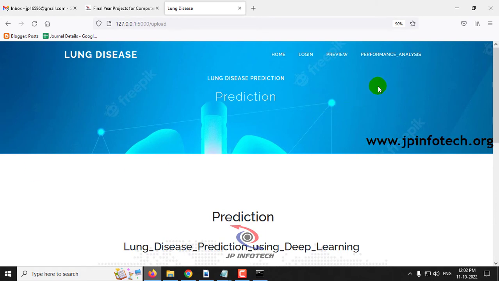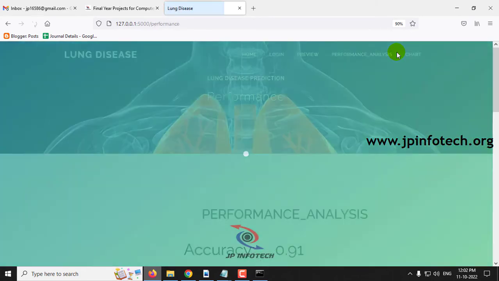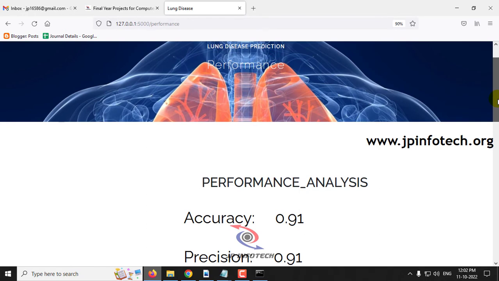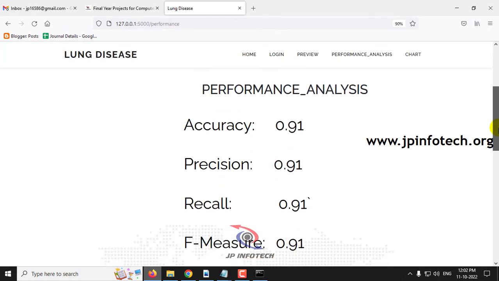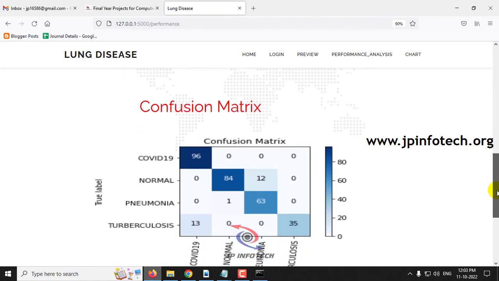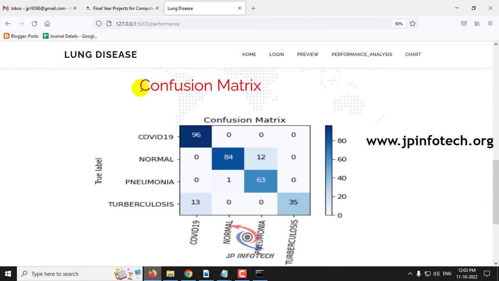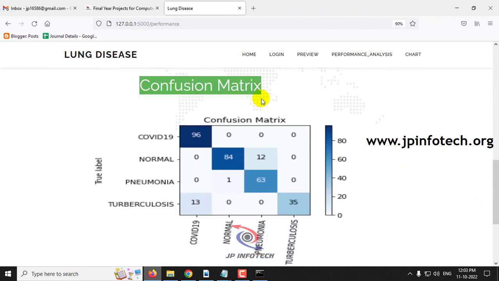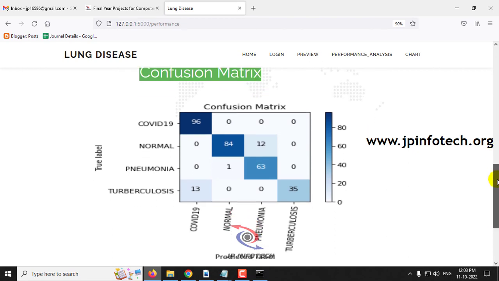Now let me move to the performance analysis part. In the performance analysis part we can see the performance analysis parameters of accuracy, precision, recall and F measure values. Here you can see the accuracy, precision, recall and F measure parameters, and then we will see the confusion matrix with the true and false labels for COVID, normal, pneumonia and tuberculosis.